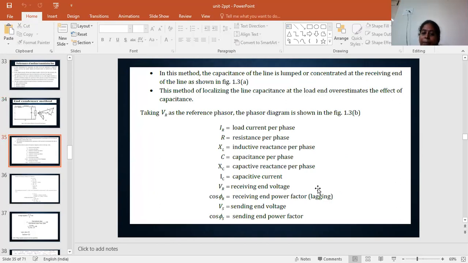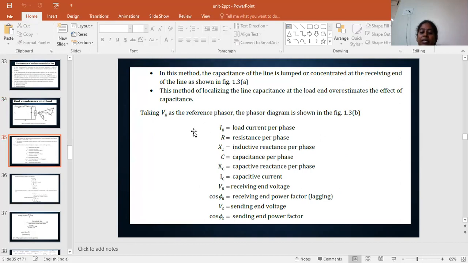In this method, the capacitance of the line is lumped. Once again, the capacitance is lumped or concentrated at the receiving end of the line. Localizing the capacitance at the load end overestimates the effect of capacitance, the capacitance effect at the end of the transmission line.